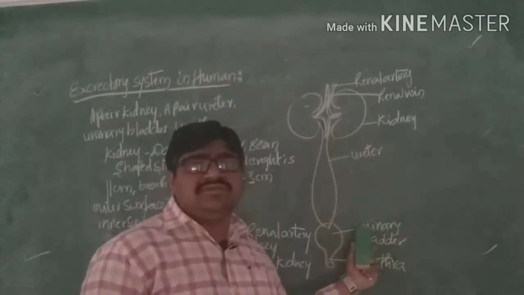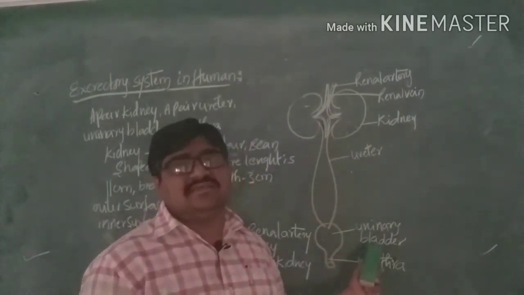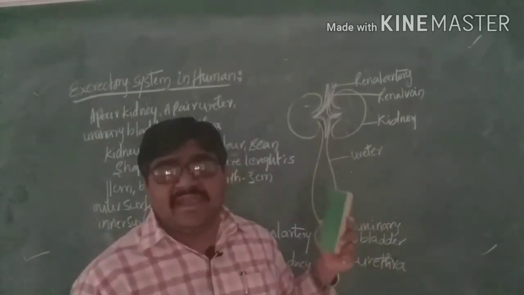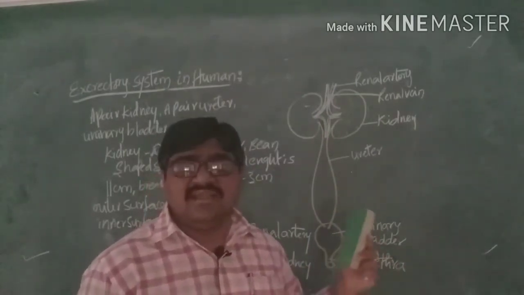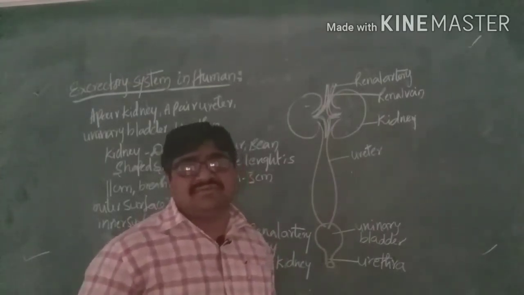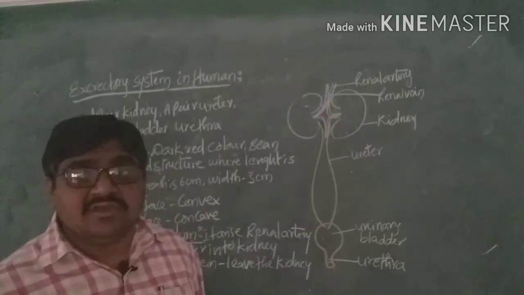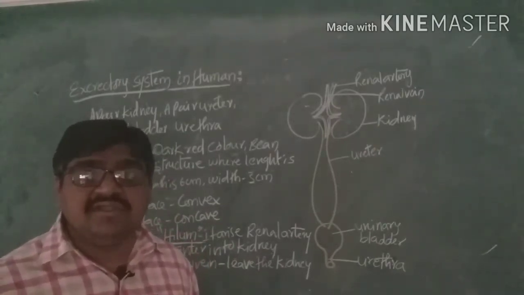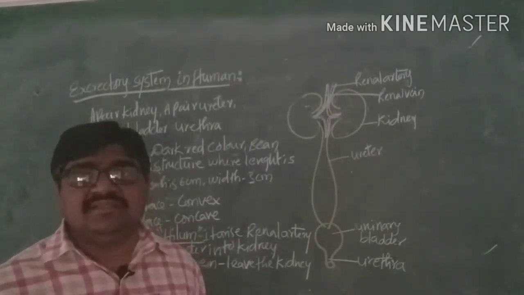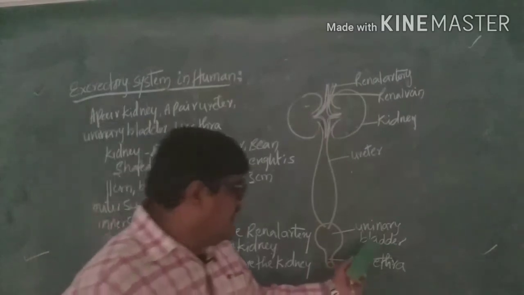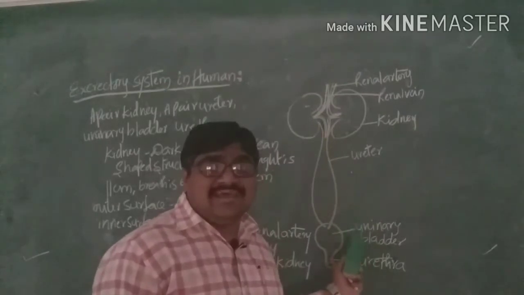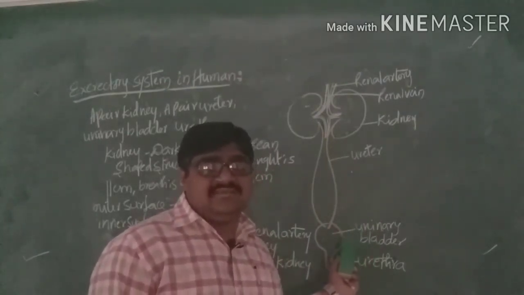What is the urinary bladder? It is made up of smooth muscles, and it is also made up of stratified, transitional epithelial cells. Transitional means more than one type of cell is present, so we call them transitional epithelial cells. Where you have more than one type of cell, we can call it a compound.